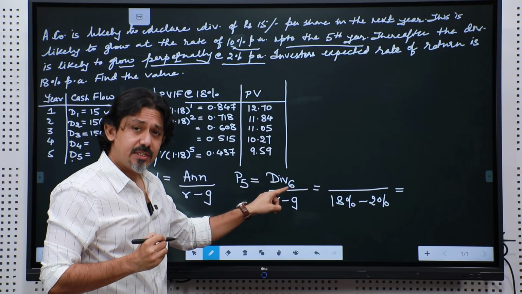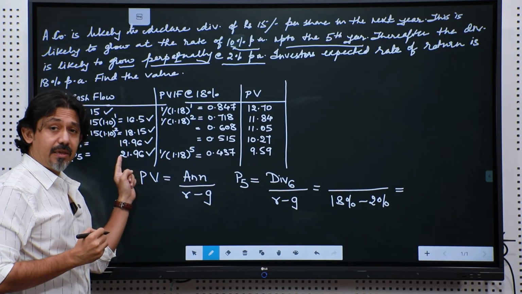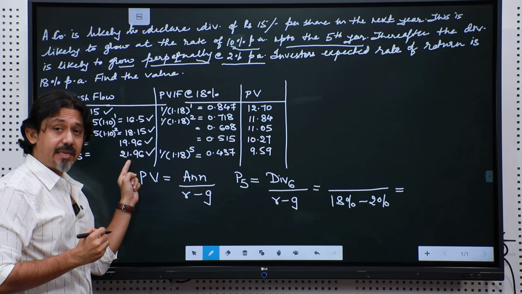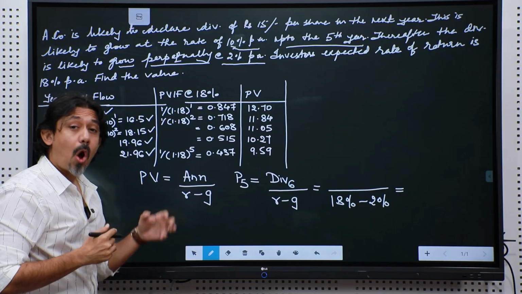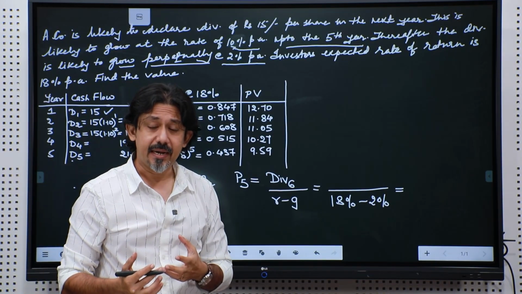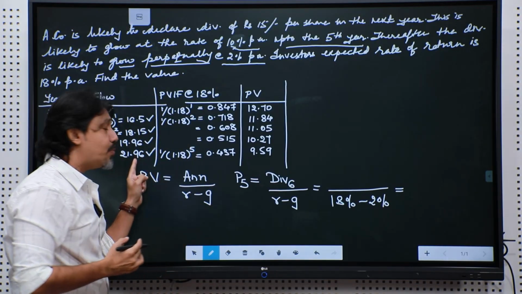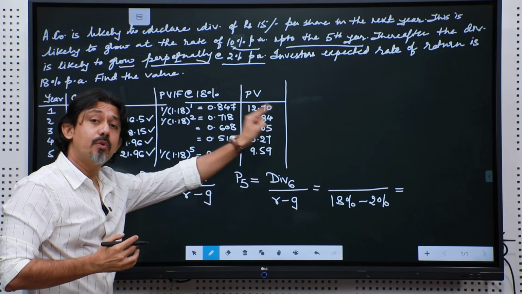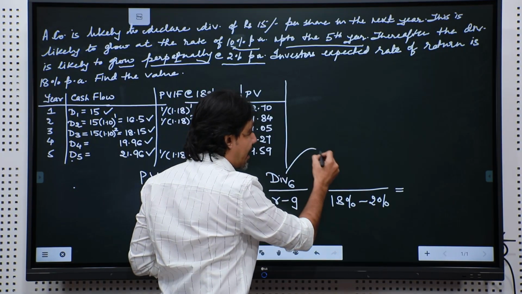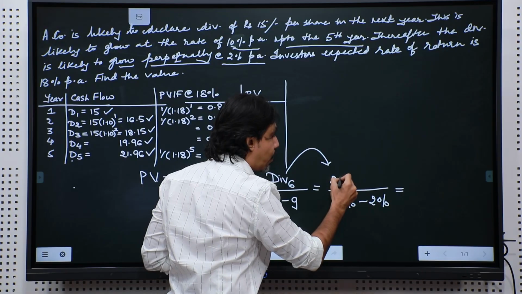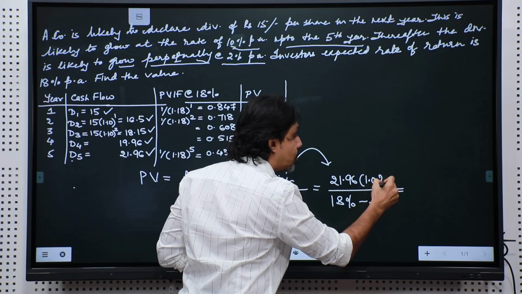Dividend of the 6th year will depend upon dividend of the 5th year. So, D5 was 21.96. All of this was growing at a rate of 10%, but it cannot keep on growing at 10%, and hence the sustainable growth rate is 2%. So, this 21.96 in future will now grow at the rate of 2%. So, D6 is going to be 21.96 into 1.02.